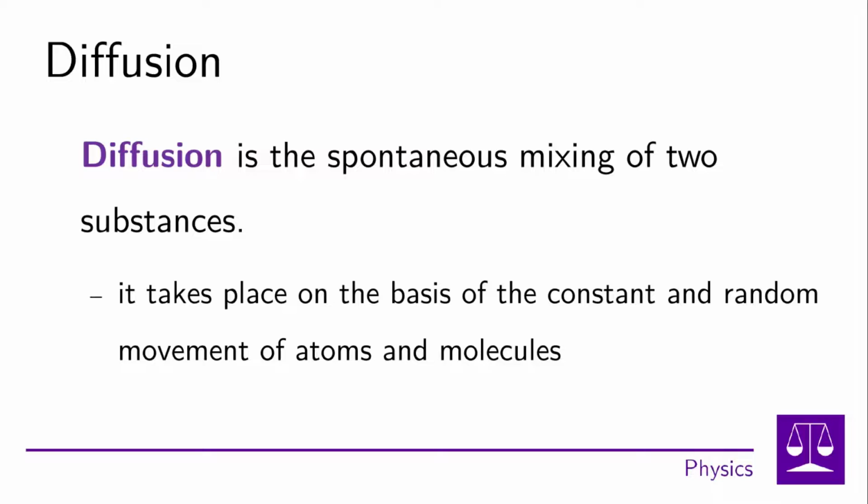Diffusion, like Brownian motion, is indirect evidence that atoms and molecules in substances are constantly and randomly moving. It can even be shown that atoms and molecules in a substance with a higher temperature move faster, which we will show later in the video. Diffusion is said to be a spontaneous process. This means that we do not mix the substance ourselves. With enough time, the substances will mix themselves without us having to help them.